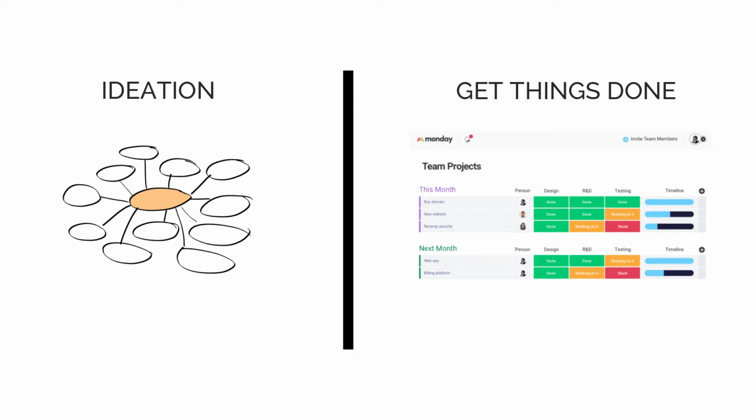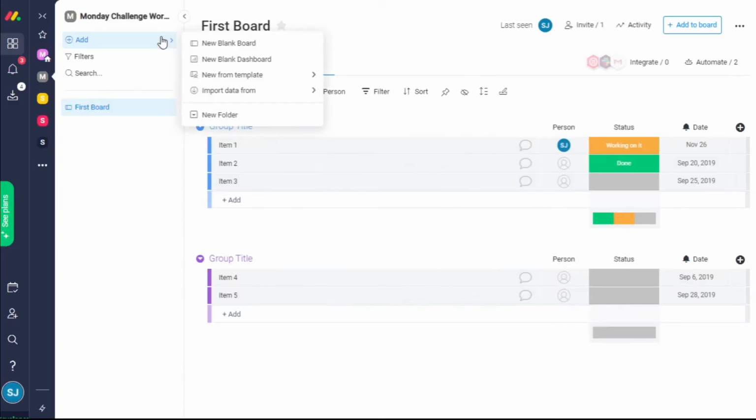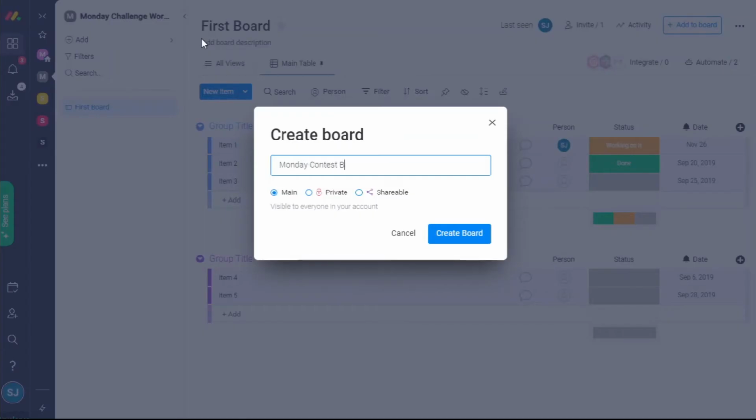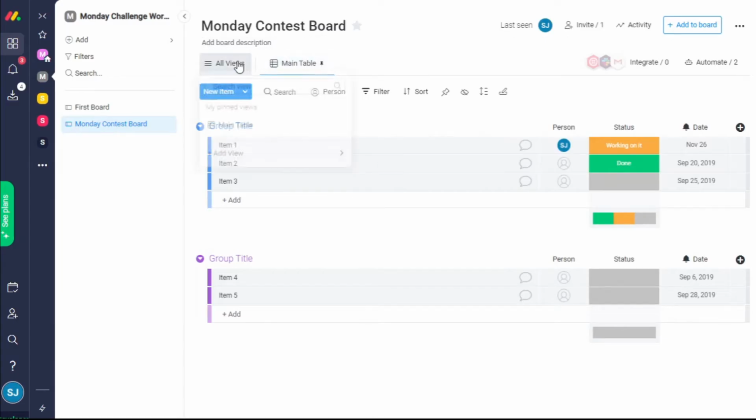Before building this app, we made a mind map to kickstart our project. Let's show you how you can do the same within Monday.com. First, we create a new board. Then, we add the mind map view.